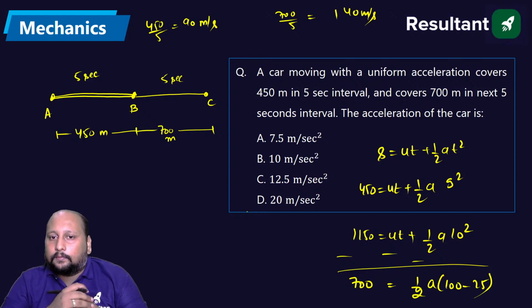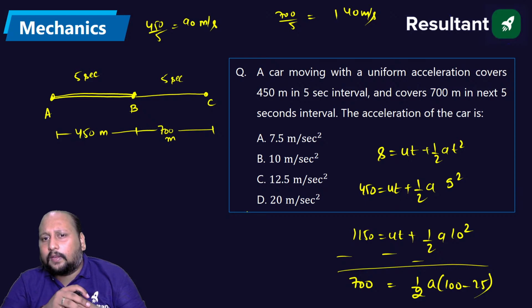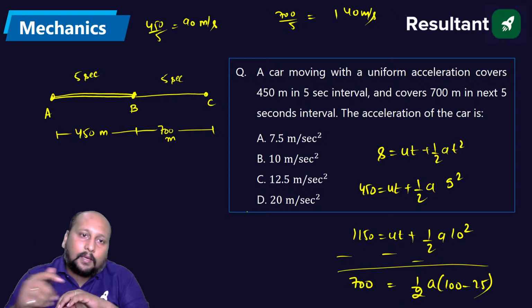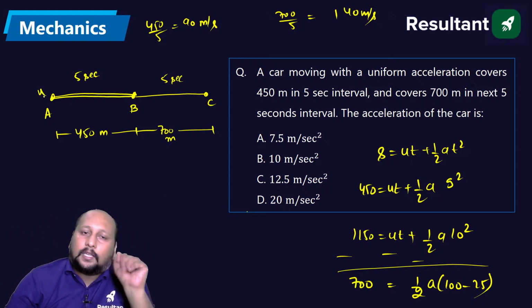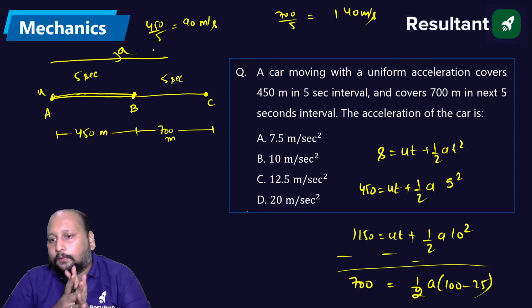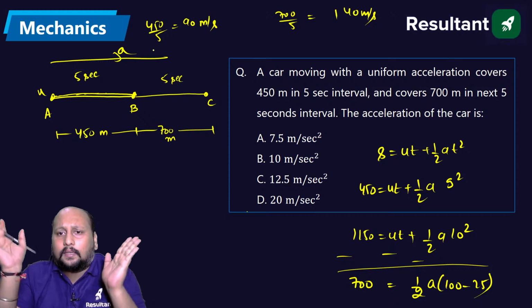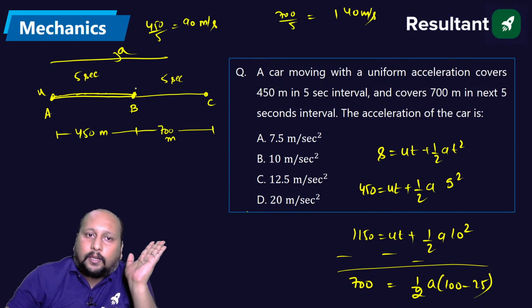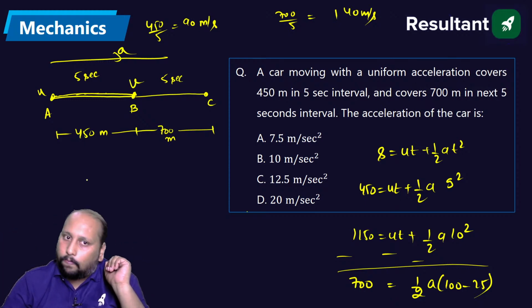Approximately 20, yes. 18 point something, the nearest value that we are getting is 20. देखो why, how we cannot proceed with that velocity calculation? The reason being, देखो उसका एक logic भी है. The velocity, let's suppose it is u, gradually it will be increasing because it is accelerating throughout with the same acceleration. Okay, and at this point it will be having some velocity, right?